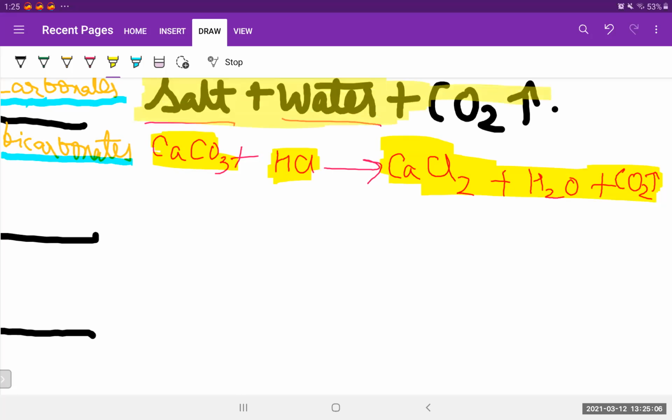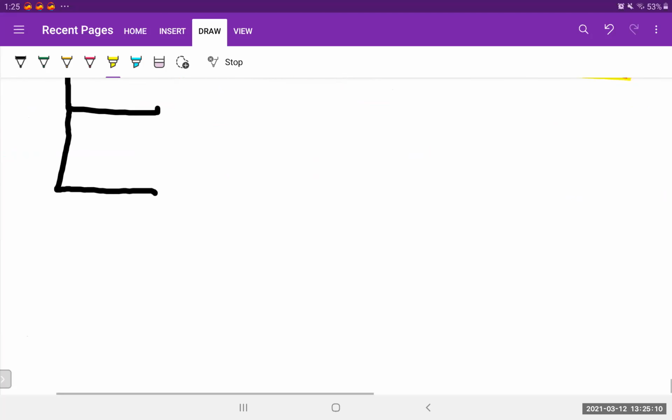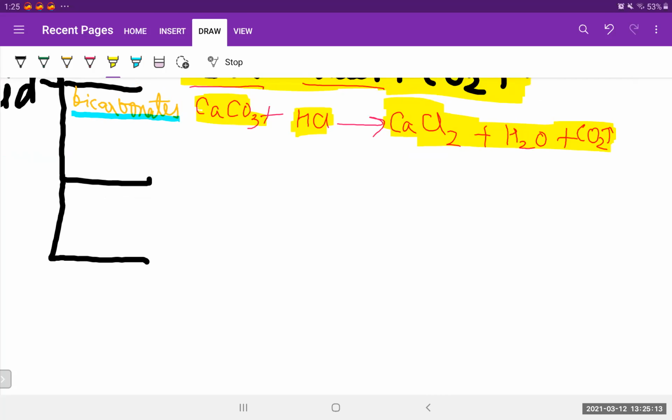I hope that everybody is making notes along with the videos. So let's now look at an example of bicarbonates. This was an example of carbonates. What is bicarbonate? Bicarbonate is nothing but it's having hydrogen in it. So let's take calcium bicarbonate: calcium, it's having hydrogen, and the rest remains the same.